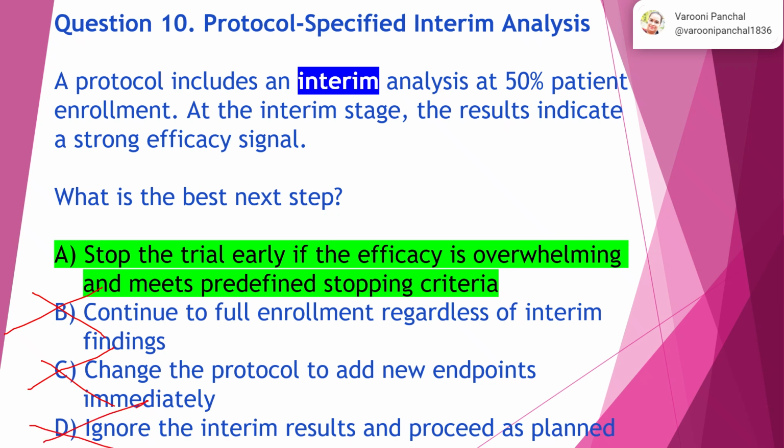Option A says stop the trial early if the efficacy is overwhelming and meets predefined stopping criteria. So whenever such situations are seen and the data shows a strong efficacy signal, the decision can be taken to stop the trial if it is meeting these specific stopping criteria. So the correct answer is A.